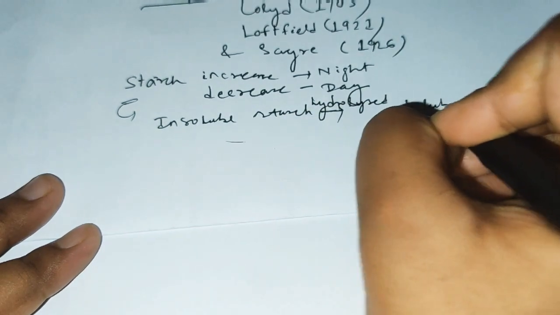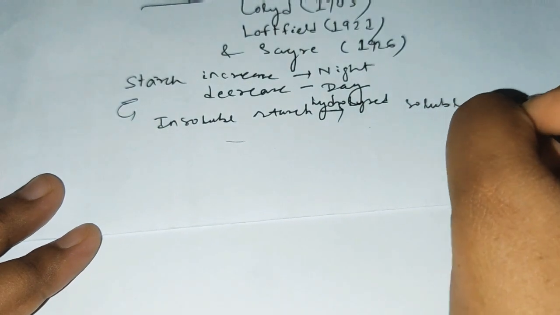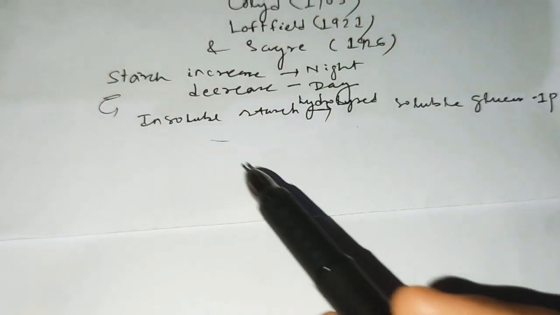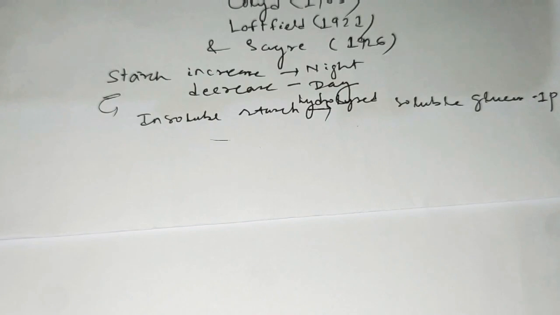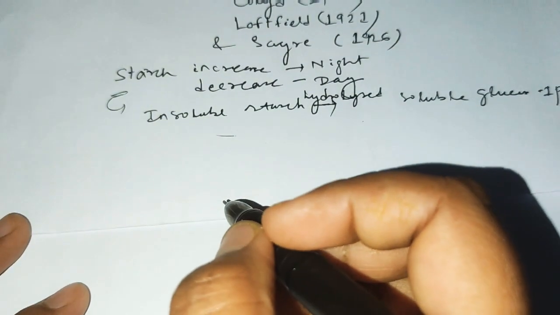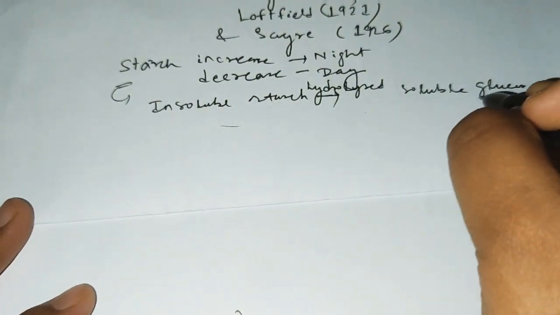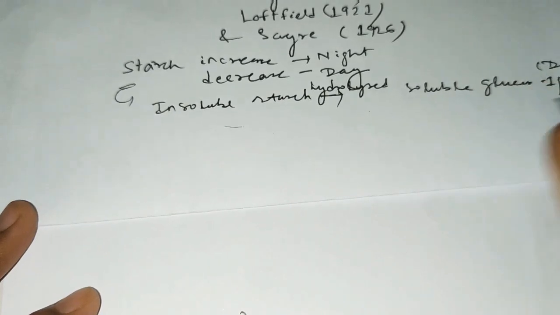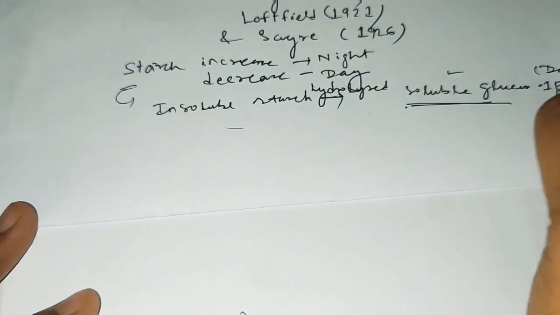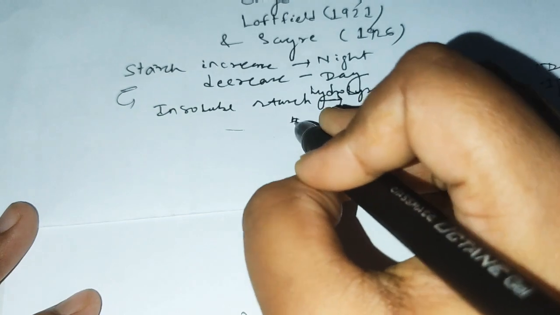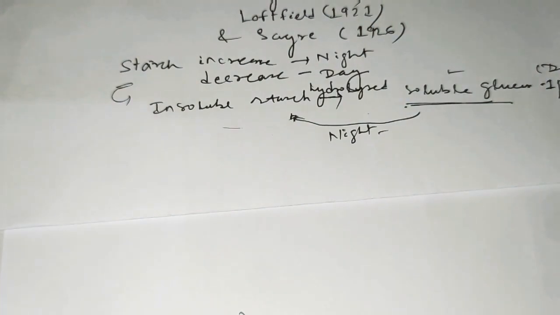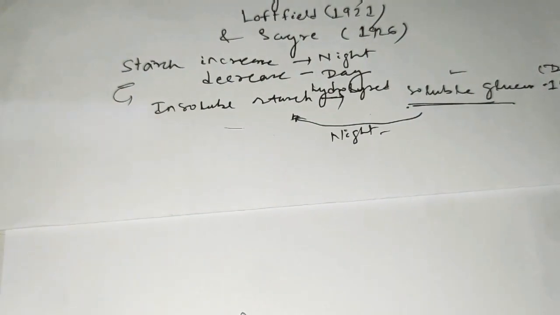to soluble glucose 1-phosphate. Remember, okay? Here the insoluble starch is hydrolyzed to form soluble glucose 1-phosphate, and that is in the case of daytime. During night time, the soluble glucose 1-phosphate is again converted to insoluble starch. So this is an interconvertible process. Okay, clear?